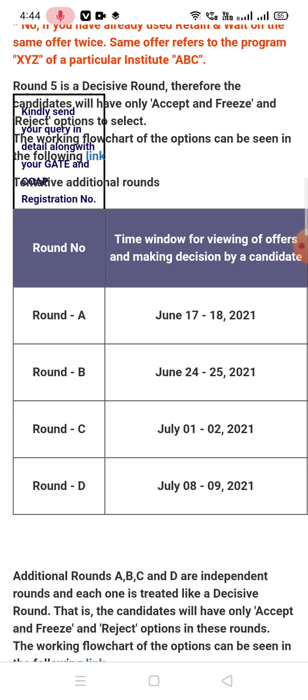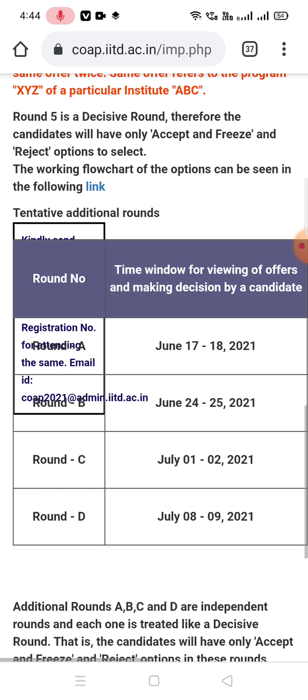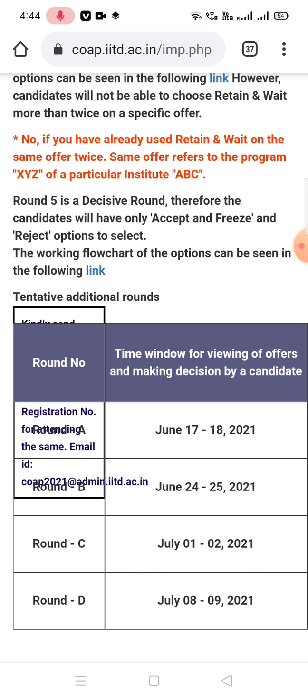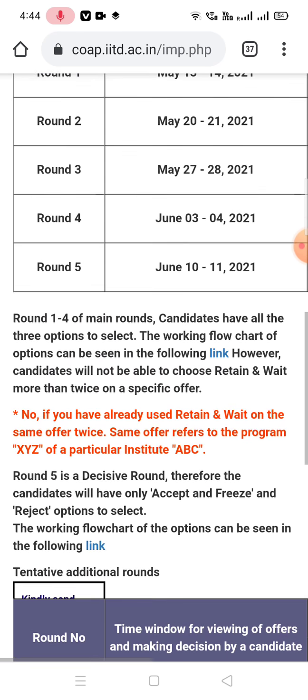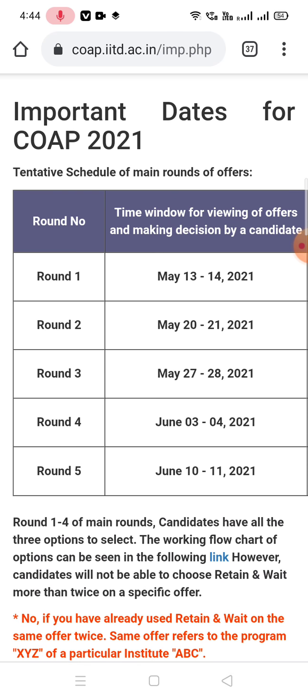Otherwise it may happen that you have rejected your previous offer from an IIT, participated in the additional round, and you don't get any offer. It happens. So think properly, take a proper decision, and then participate in the additional round. So this is the information about COAP.